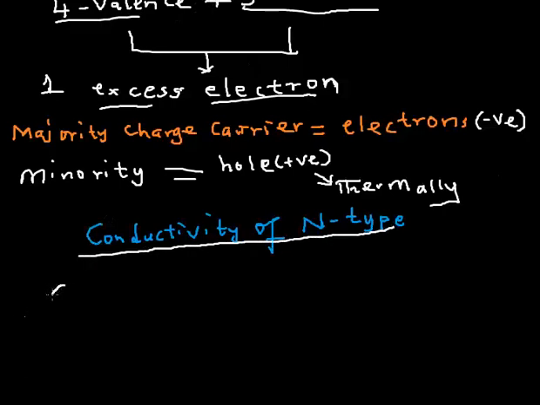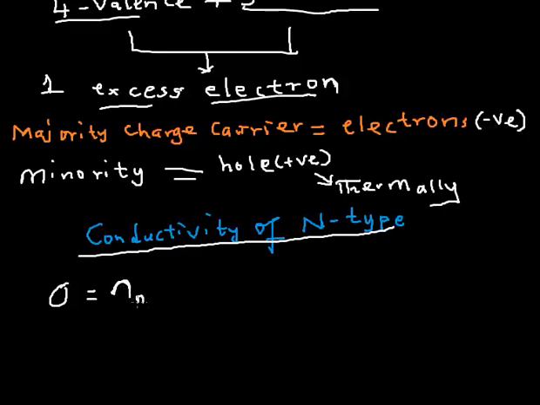So the conductivity of the N-type semiconductor is going to be given by n, the electron density, because it's only electrons. The only charge carrier is the electron. I would have said the charge carrier density, but since we know it's only electrons, I will only call it the electron density of the N-type.